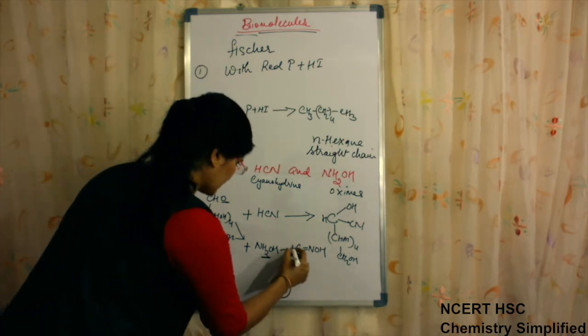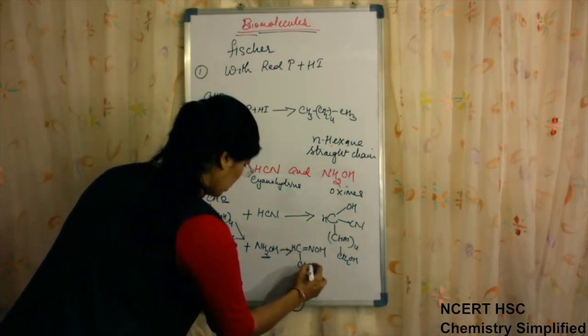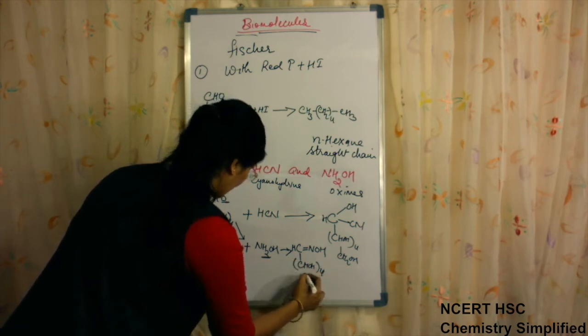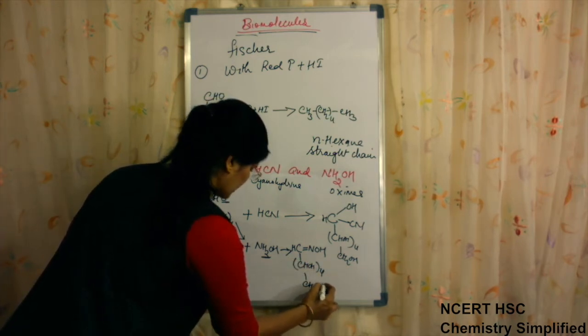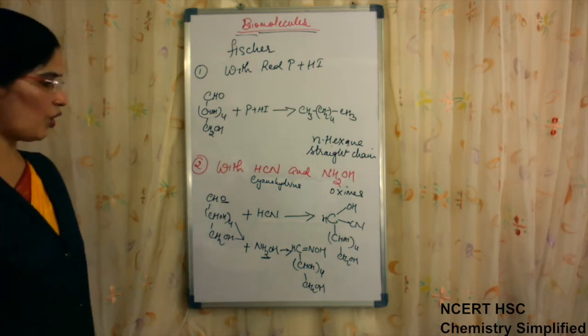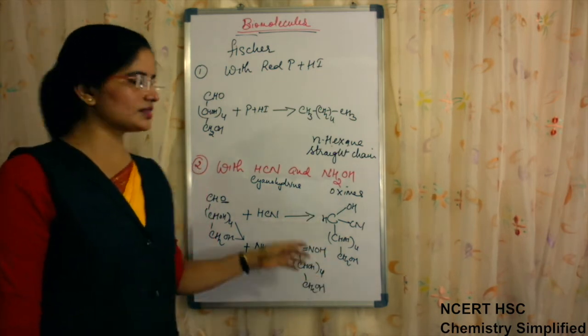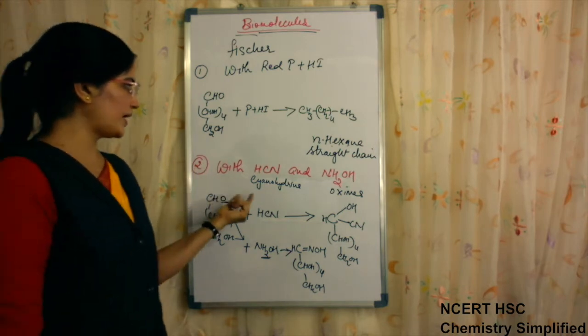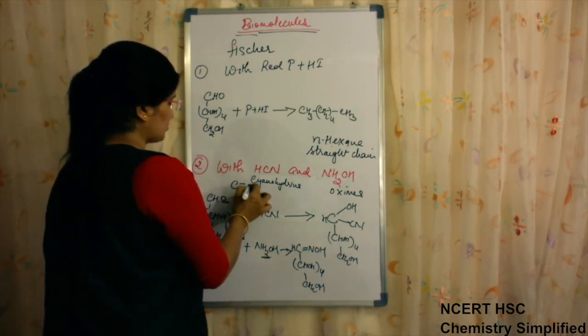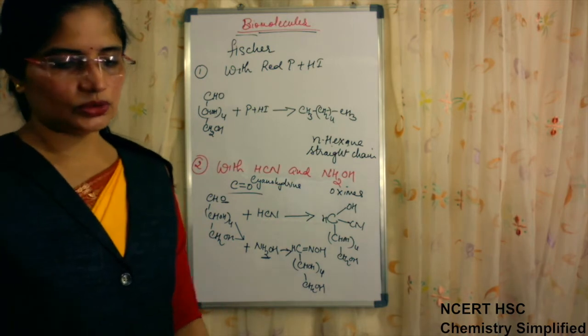So CH=NOH, then CHOH whole 4, CH2OH. This is oxime. Glucose oxime is obtained, which confirms that glucose also has a carbonyl carbon, C double bond O.